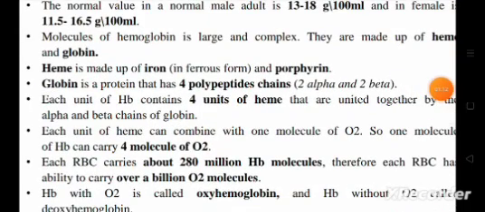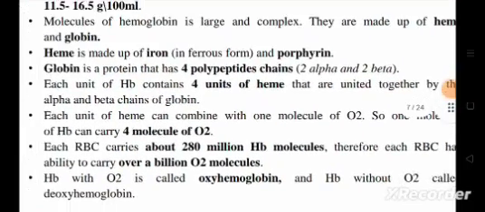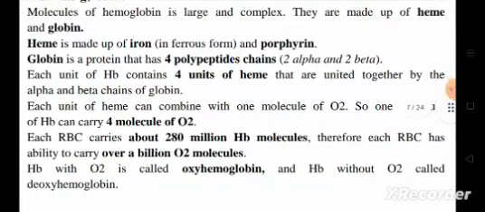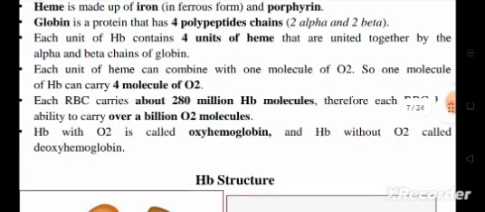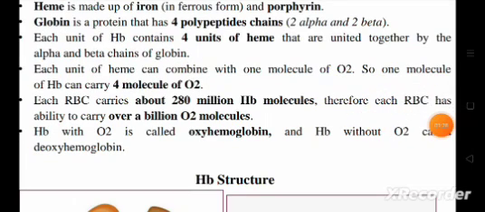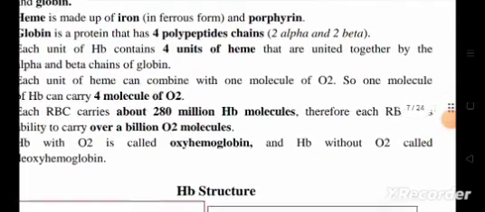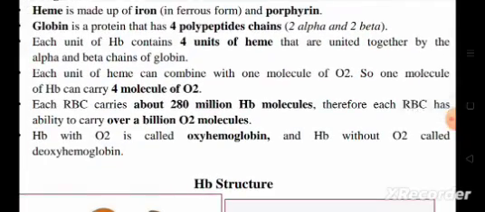Molecules of hemoglobin are large and complex. They are made up of heme and globin. Heme is made up of iron in ferrous form and porphyrin. Globin is a protein that has 4 polypeptide chains, 2 alpha and 2 beta. Each unit of Hb contains 4 units of heme that are united together by the alpha and beta chains of globin.